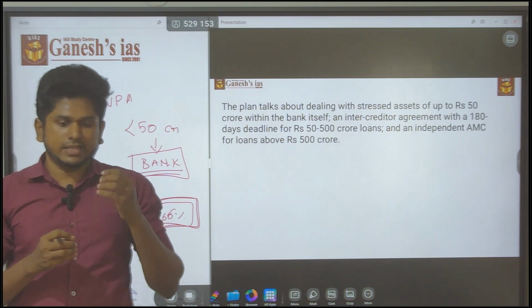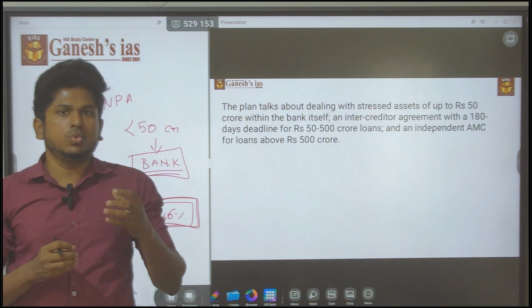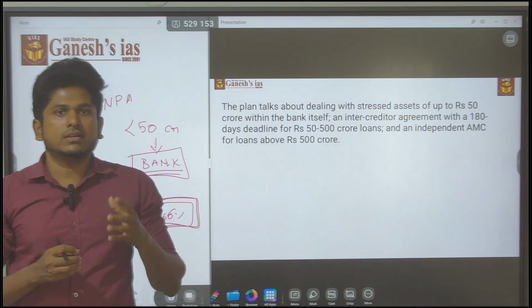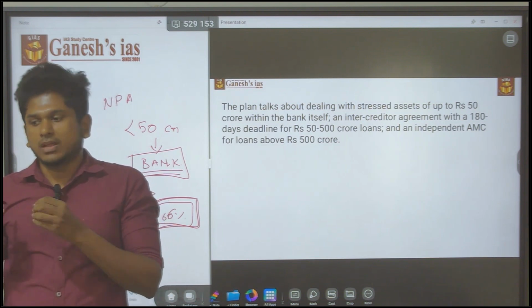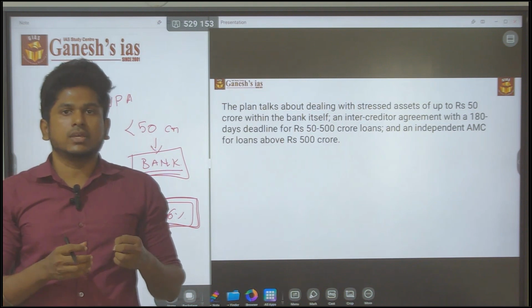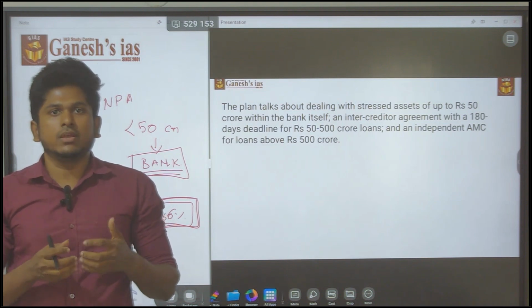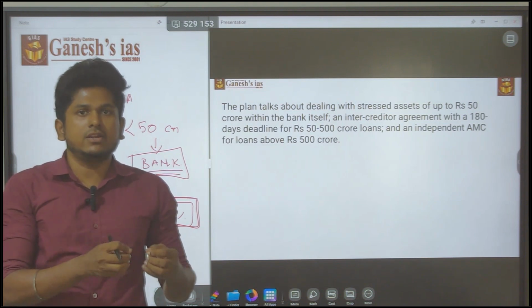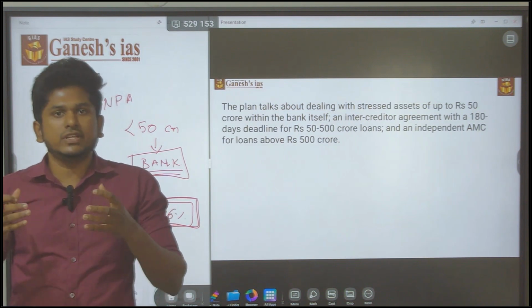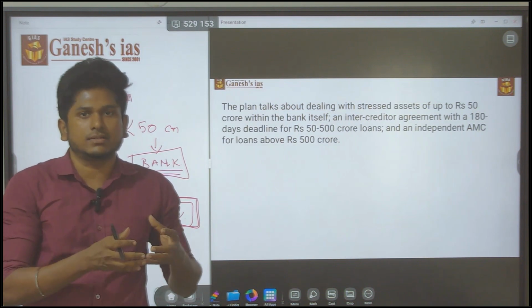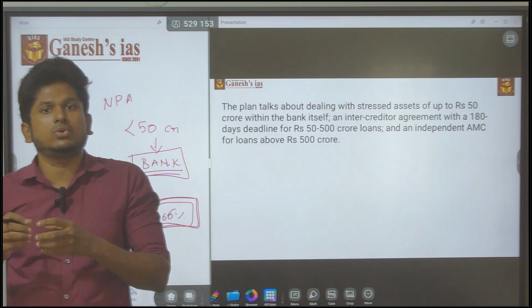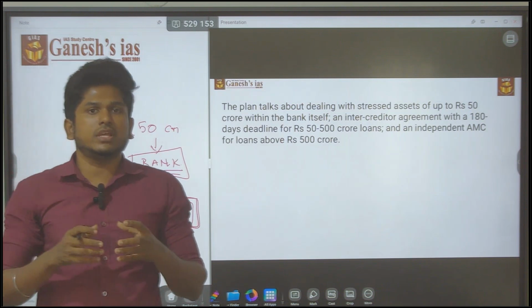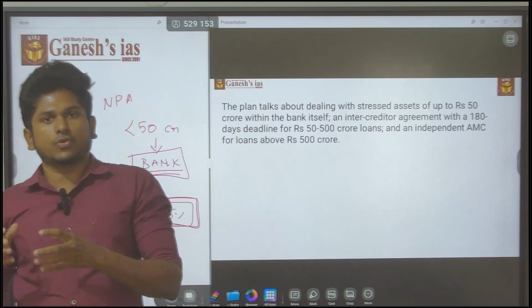Think about it: the bank will do only banking activities. They can't do real estate activities. My collateral will be land, a car, a building or something. How can the bank officials do the selling of all my collateral? They will be inefficient at those activities, so they will appoint a certain professional.